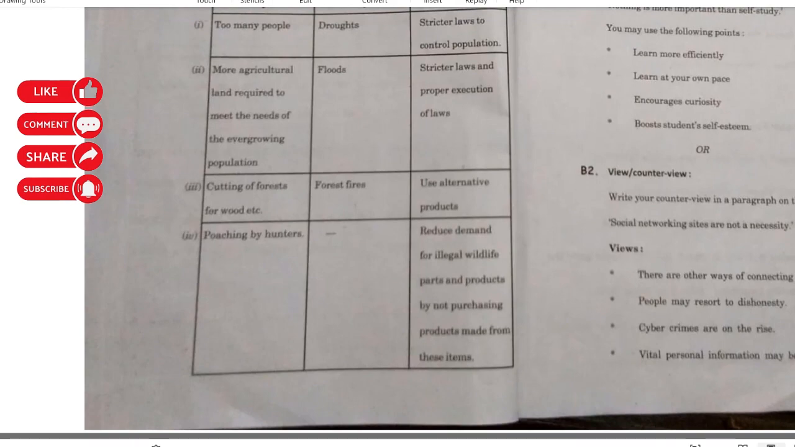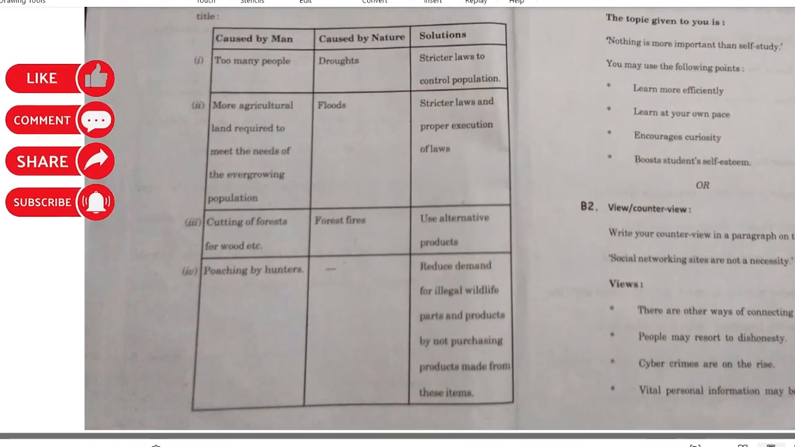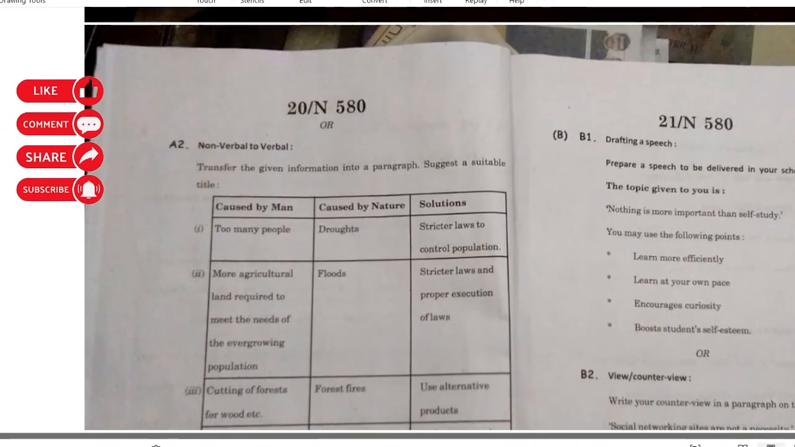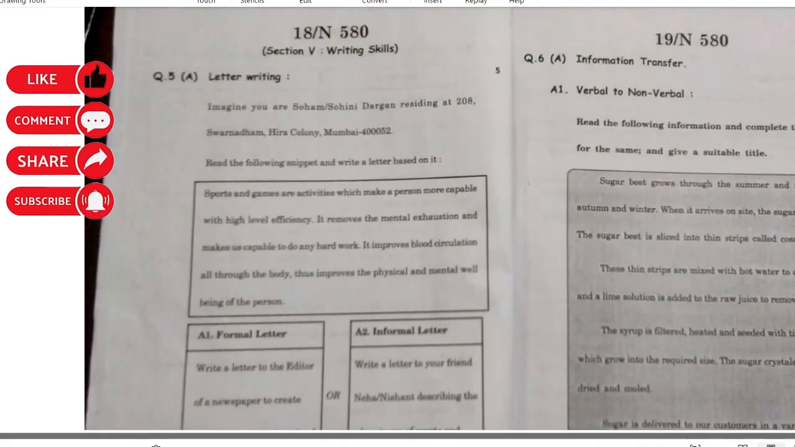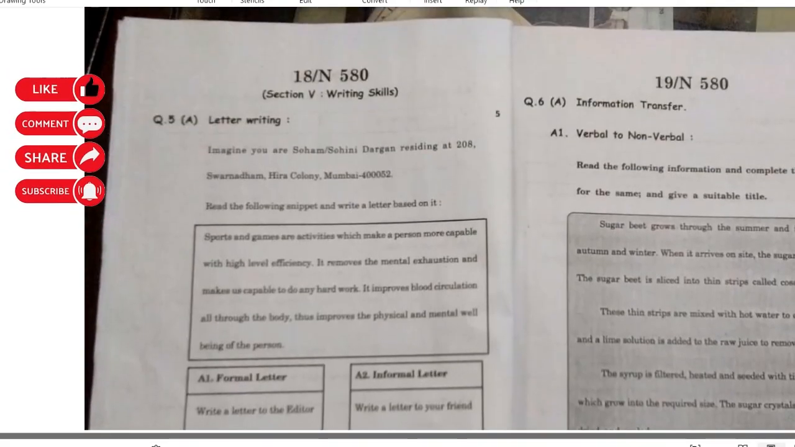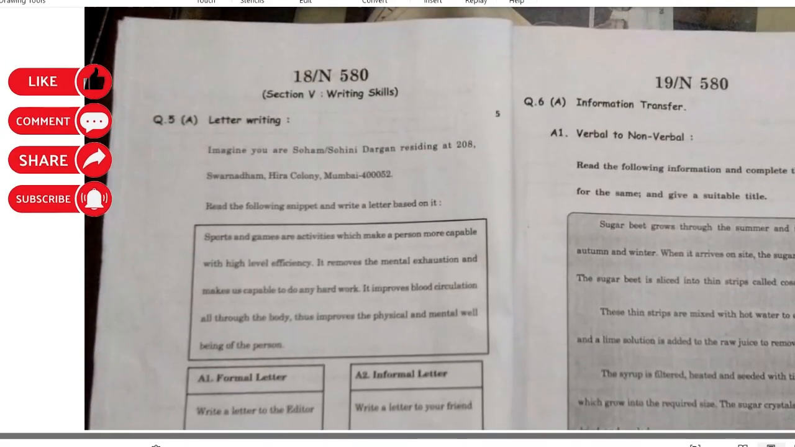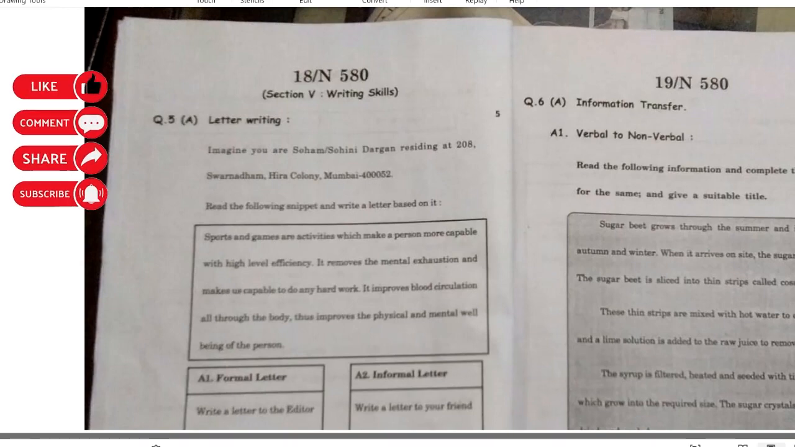I hope that you must have liked it, and I have tried to cover as much as possible as far as answering the questions is concerned, and I will definitely get back to you with some of the writing pieces as well.